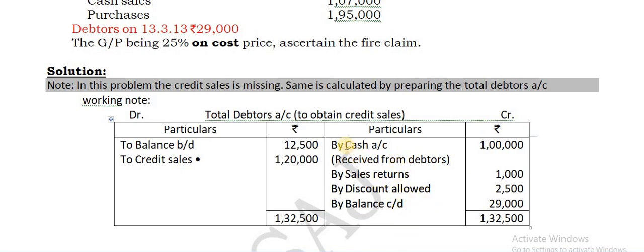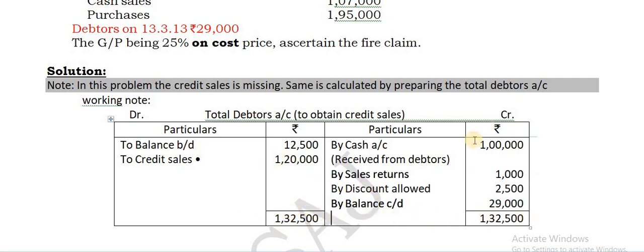So cash account debit, give a credit to debtors account, right? Because cash is being received from the debtors and the debtors amount is being decreased. Sales returns, also to that extent the debtors is being decreased. So sales returns account debit to debtors account. And discount allowed, this also decreases the debtors. So hence the discount allowed account debit to debtors account. Then closing balance, of course you know, opening and closing balance, no entries will be there.